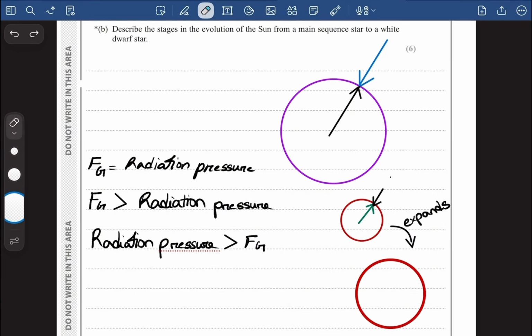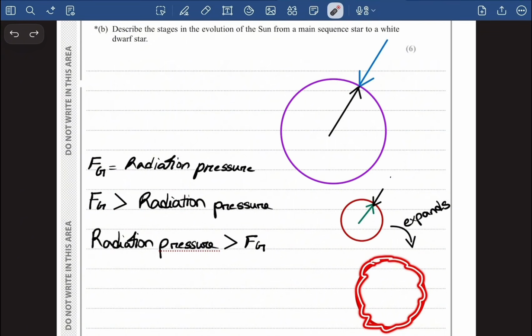It becomes this big. Now again, the number of helium atoms in the Sun decreases and the rate of fusion decreases. When helium fusion eventually stops and no further fusion takes place, the outer layers are lost and the remaining core collapses into a white dwarf star.